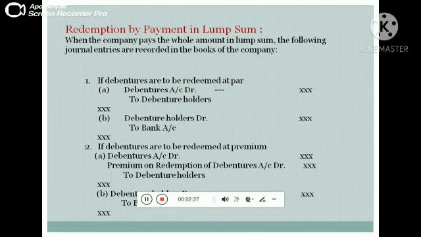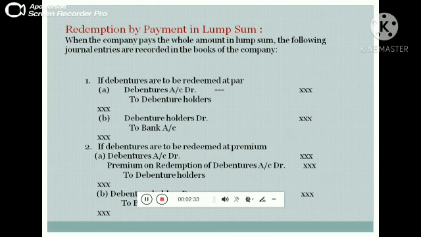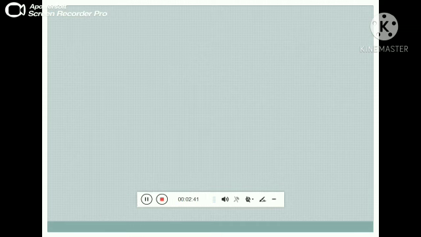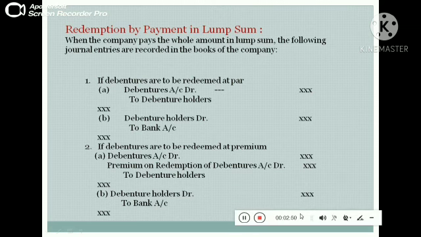If debentures are to be redeemed at premium, debentures account debit, premium on redemption of debentures account debit to debenture holders account. The second one is debenture holders account debited to bank account. The bank account, it means what? The amount is credited to the bank account.